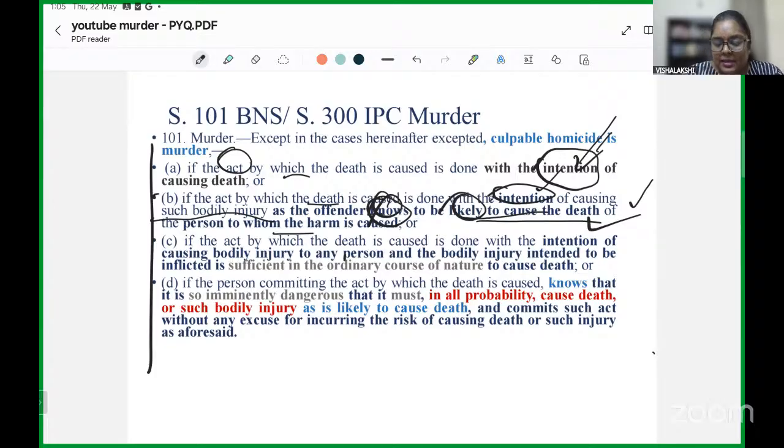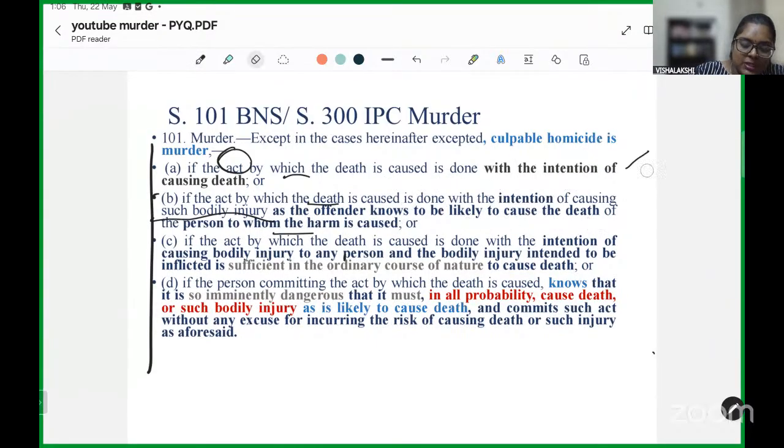The point is that here, if you still cause an injury to the head of the person, there we might say you intended to cause such particular bodily injury, and you know that it was likely to cause death of the person. So when I teach this in BNS, I will take a lot of time in order for us to understand the difference between intention and knowledge, and for us to understand how these degrees change when we are talking about clause A. What are the mental elements expected? What is it when clause B is involved, and so on.